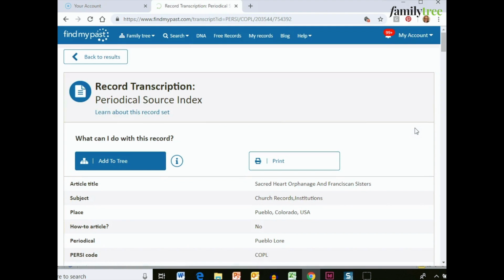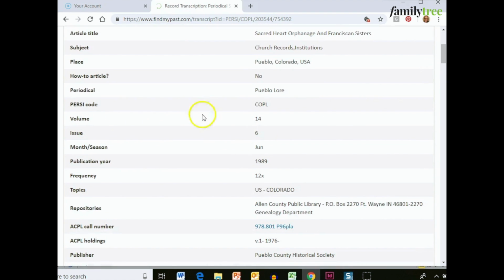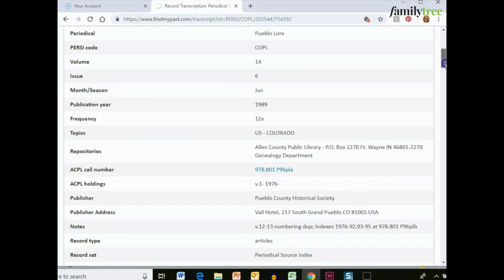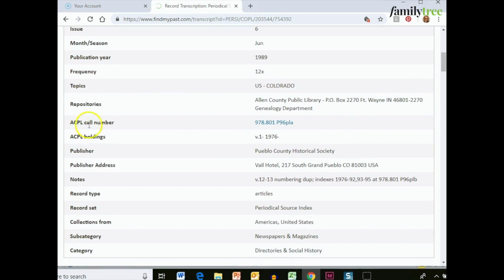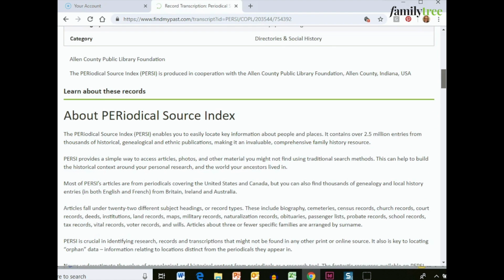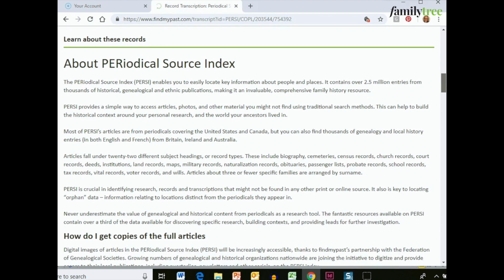They don't have the digitized version of this article. They do have the digitized version of a growing number of articles, but not this particular one. So this gives me the information that I need: the volume, the page number, the year, the name of the publication, and all the information I need to find that article, to track it down. Even if I'm going to be researching at the Allen County Public Library, I even have the call number there, because the Allen County Public Library is the master creator of this index. They also have the holdings of all the articles you need.